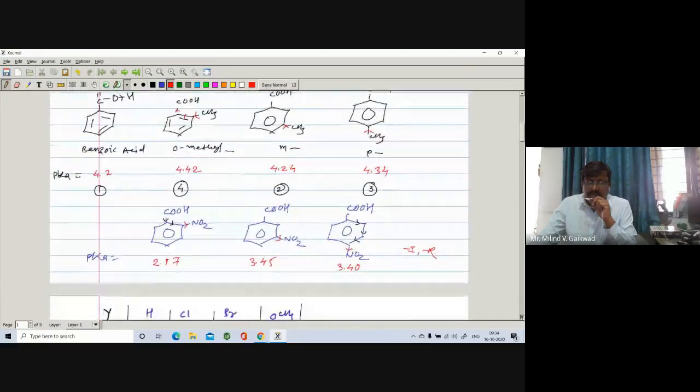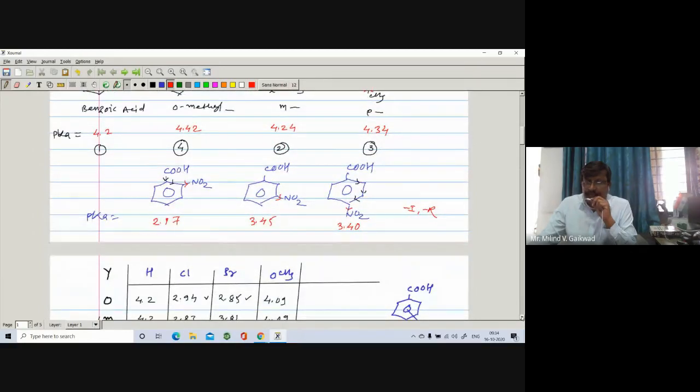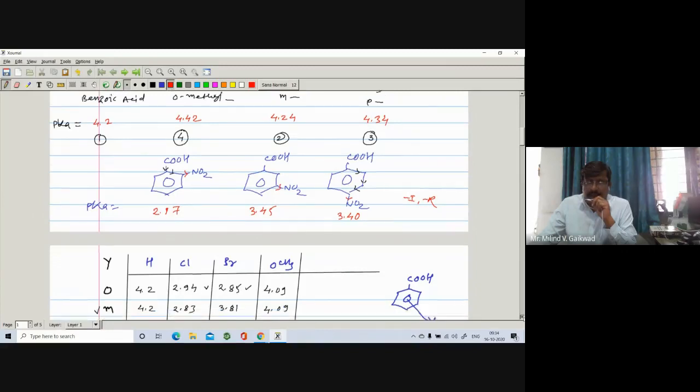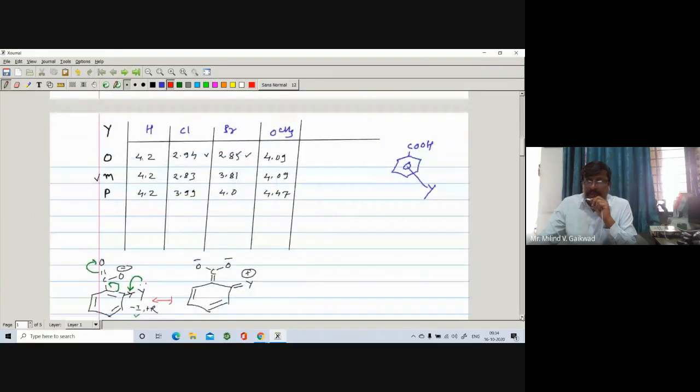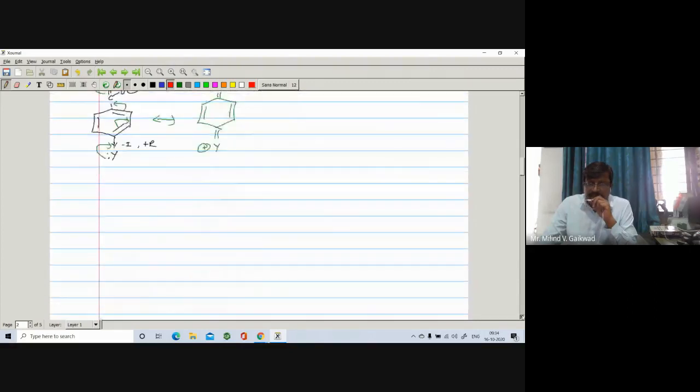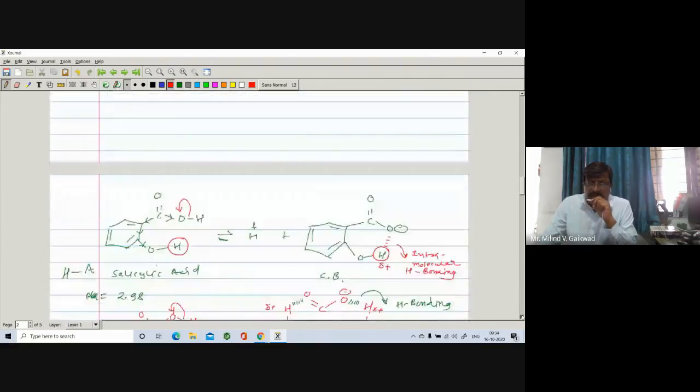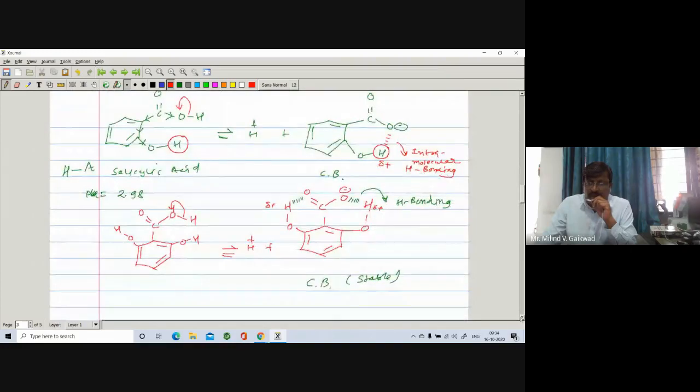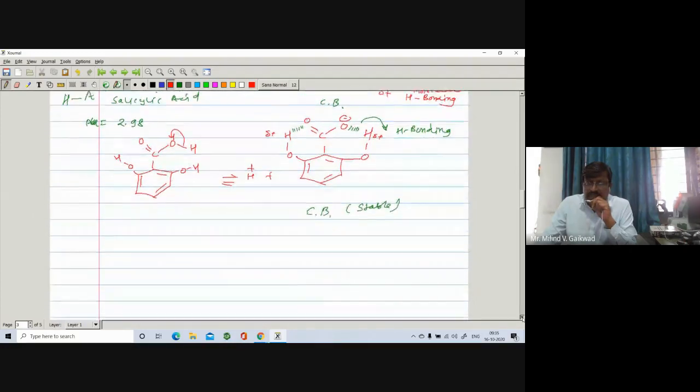Then we have seen nitrobenzoic acid, and how a Y group, such as chlorine, bromine, or OCH3, or any other group, affects the acidity. We have explained with examples. And next, we have seen salicylic acid, and how it is more acidic as compared to benzoic acid.